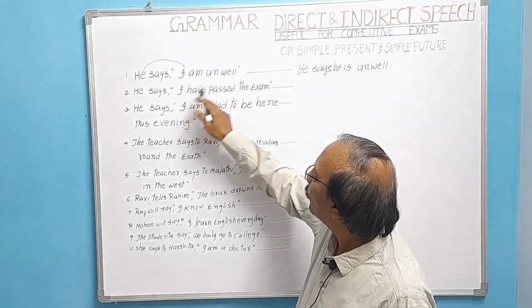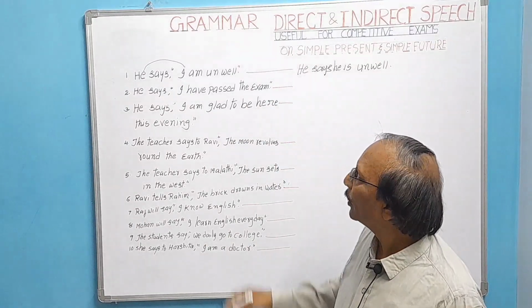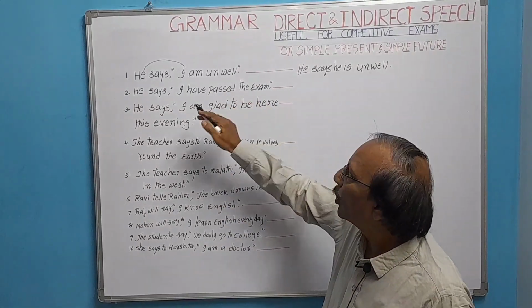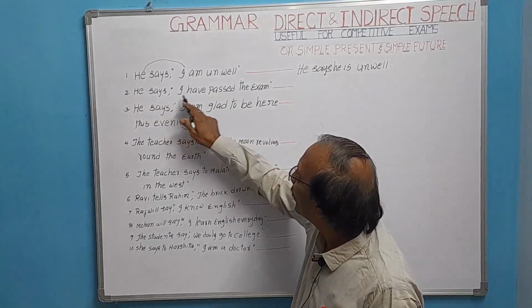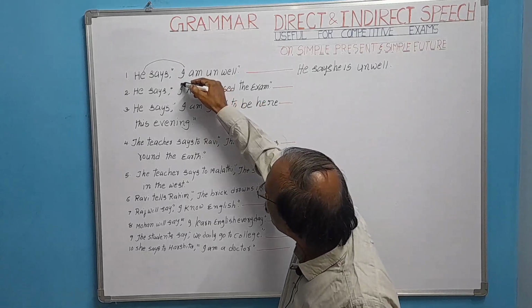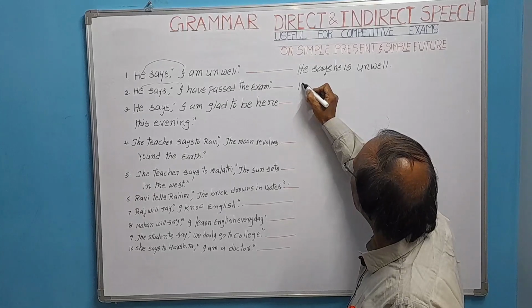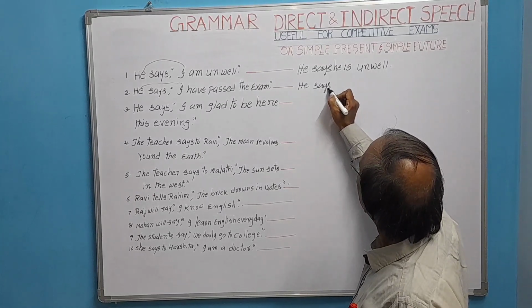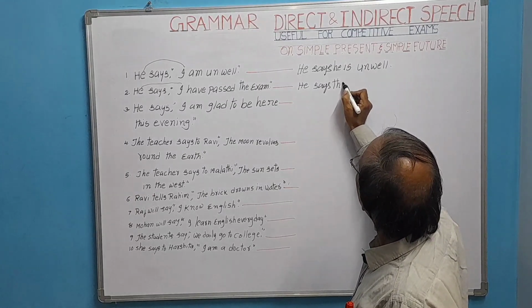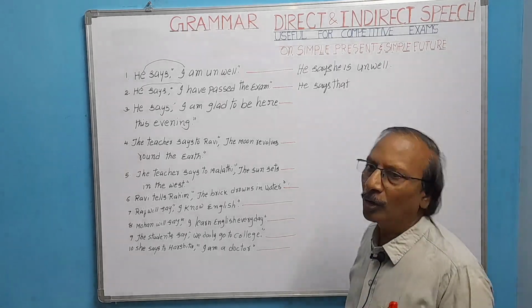Now we change only pronouns. If there are any pronouns here, we have to change. Now you see, he says, "I have passed the exam." I refers to he. He says, write as it is. He says that. You can add this conjunction that, or you may not.